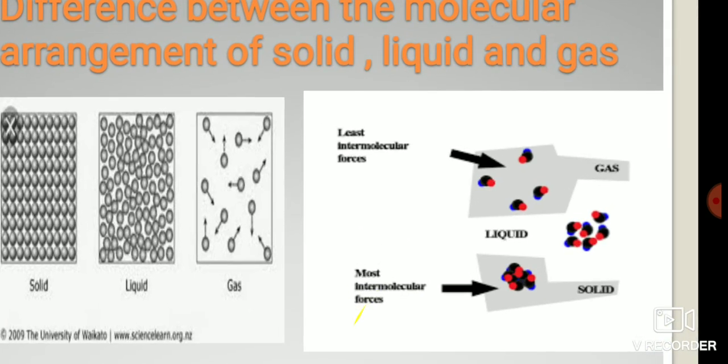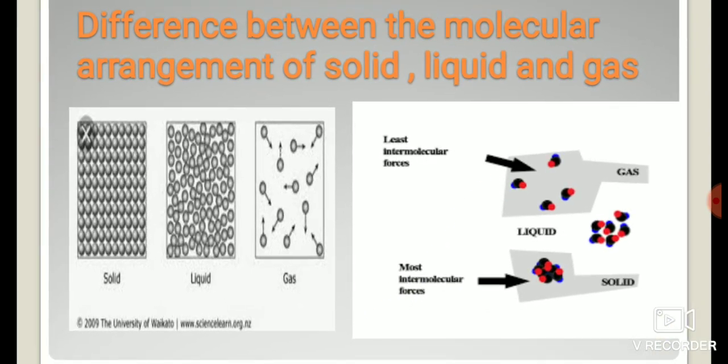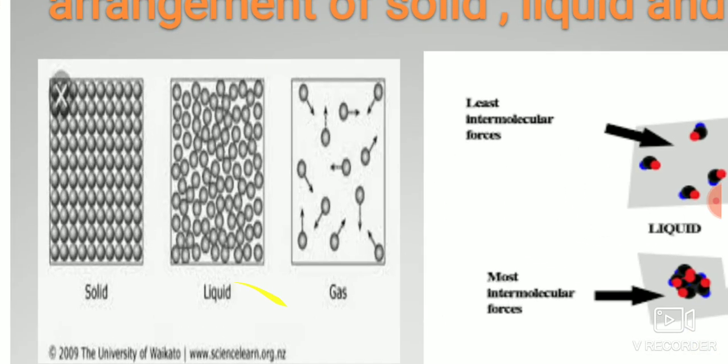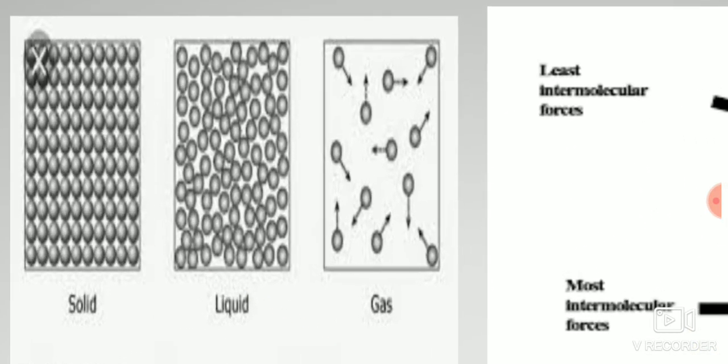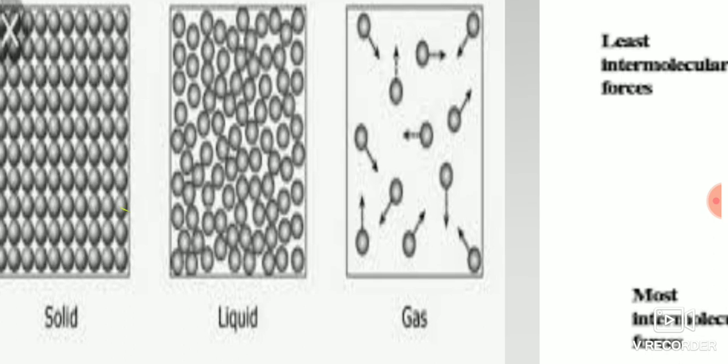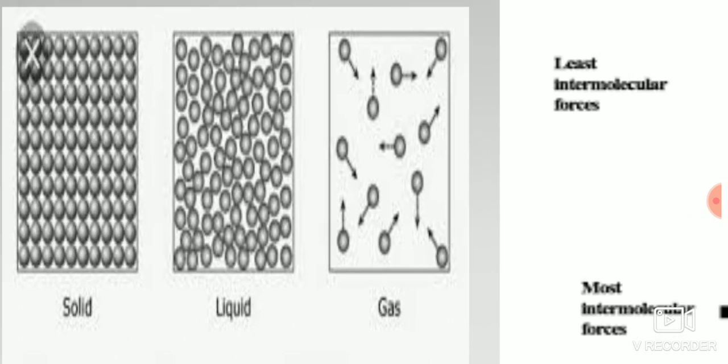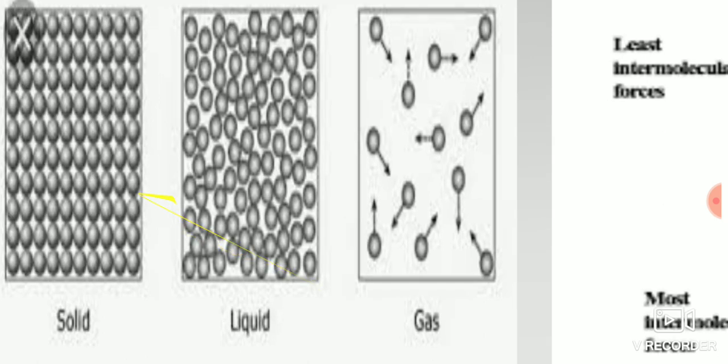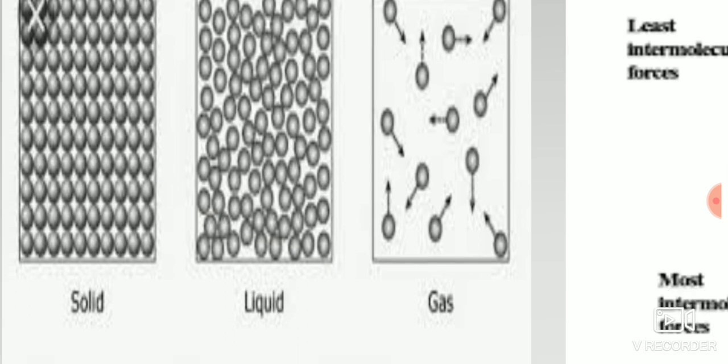Now let us go and study the difference between the molecular arrangement of solid, liquid and gas. We have already studied this, but let us just revise it. If you see the arrangement of solids, the molecules are very closely, or you can say very tightly, packed. They have very little intermolecular space, and that is why the intermolecular force is maximum.